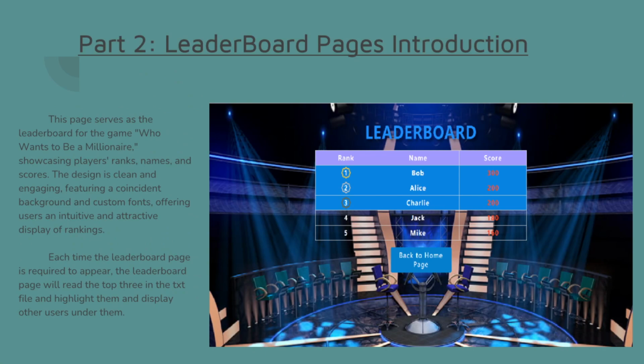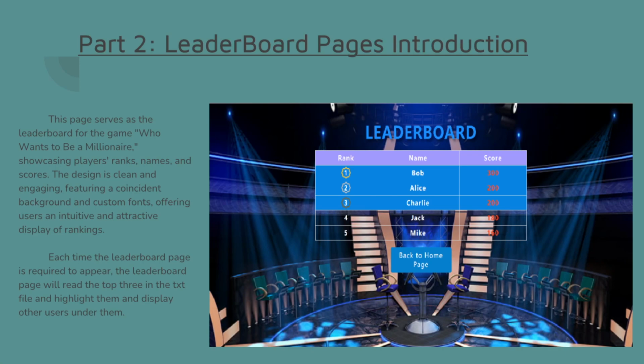For the leaderboard page introduction, the page serves as the leaderboard for our project, showcasing players' rank, name, and scores. The design is clean and engaging, featuring a consistent background and custom font, offering users an intuitive and attractive display of rankings.